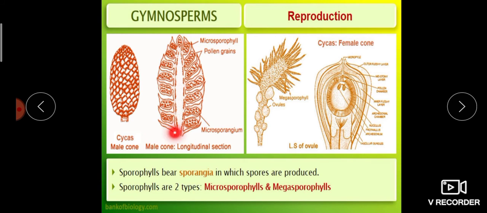So this is the central axis. These globular-shaped structures are called microsporangia. Inside the microsporangium, microspores are produced. Microspores are also called pollen grains, and these microsporangia are present on the leaf called the microsporophyll. So this is the structure of the female cone. Okay, so the structure of the male cone is entirely different from the structure of the female cone. The female cone has megasporophylls.